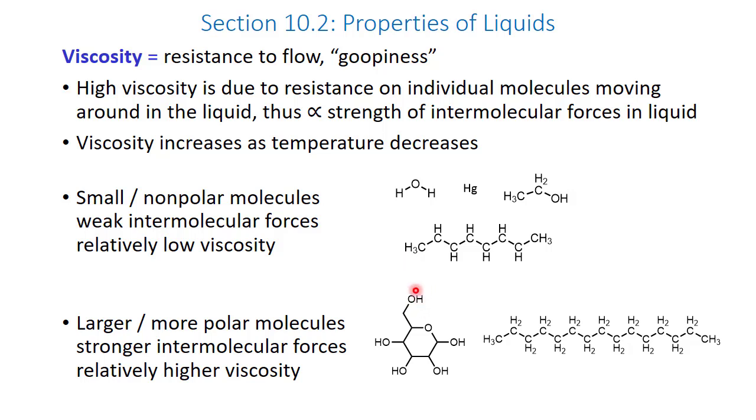Here I'm comparing a molecule with many hydrogen bond donor-acceptor groups to a molecule with only one hydrogen bond donor-acceptor group. This molecule is also larger, and this molecule is smaller. So if I were to compare this molecule here, which is a sugar, to this molecule here, ethanol, the larger molecule with more intermolecular forces is going to have the higher viscosity.